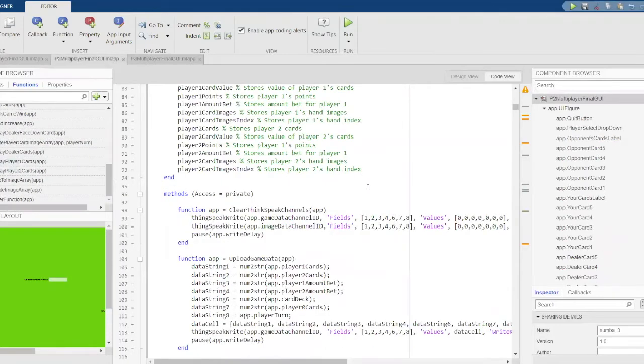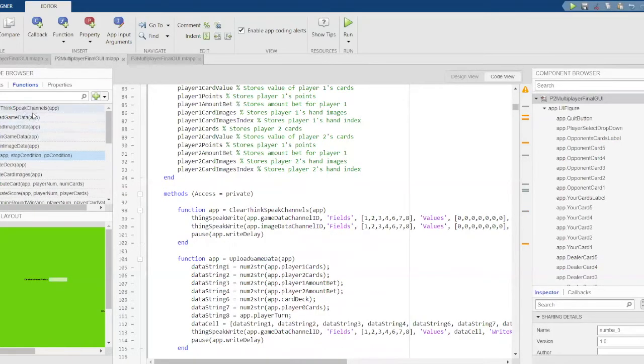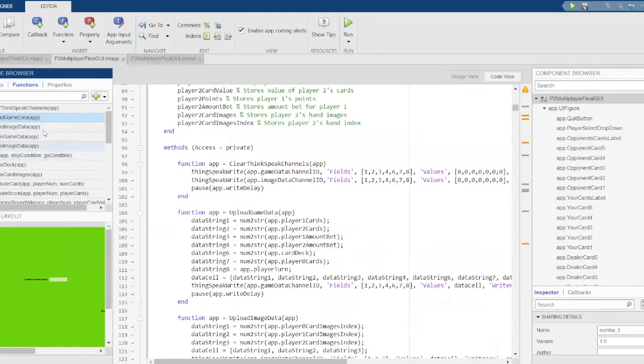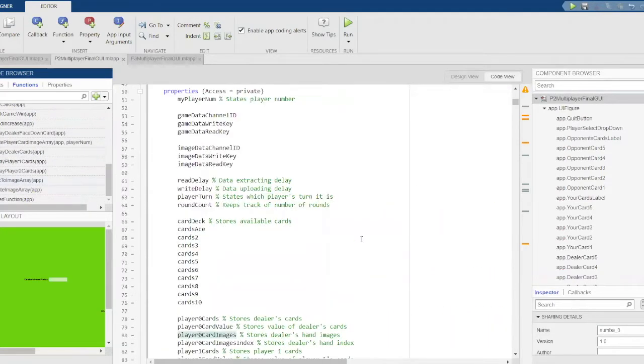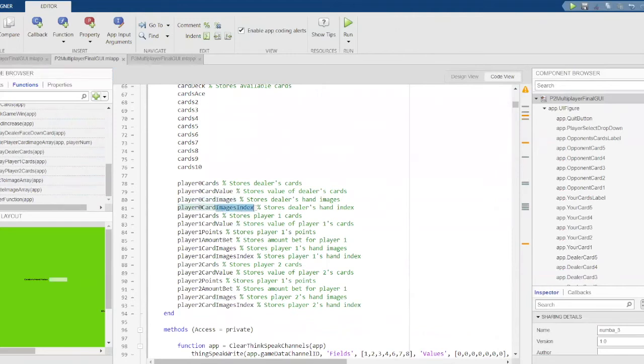So for the player 2 version and player 3, there are additional functions such as upload game data. These functions tell the program to upload data to ThingSpeak or to obtain data from ThingSpeak. There's also a wait function that tells the program to stop or to run based on different conditions. There's also another variable called images index that basically is used by the program to form this variable here, which will then be used to display images for each player.